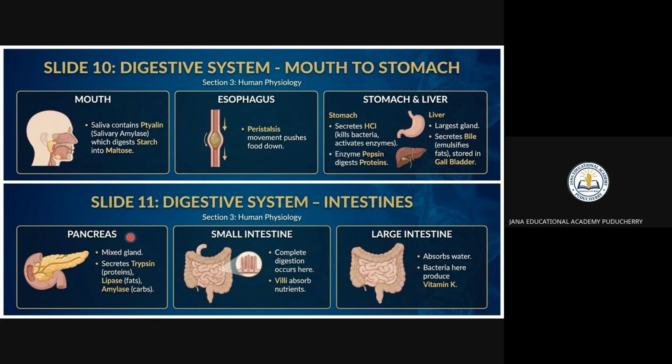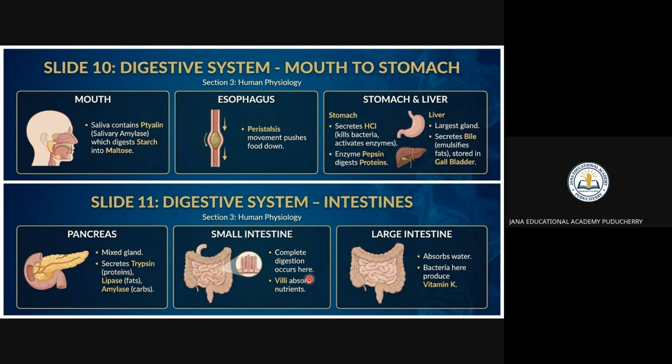So the main function of the pancreas is to divide that into proteins, fats, and carbohydrates. You can say proteins is nothing but the trypsin, fats is nothing but the lipase, and carbohydrates is nothing but the amylase. Right? So we have to remember the pancreas's duty is to segregate trypsin, protein, fat, and carbohydrates. It is going to separate these three things.